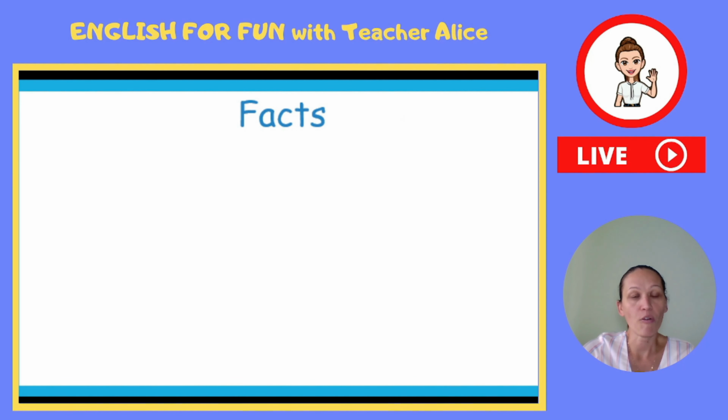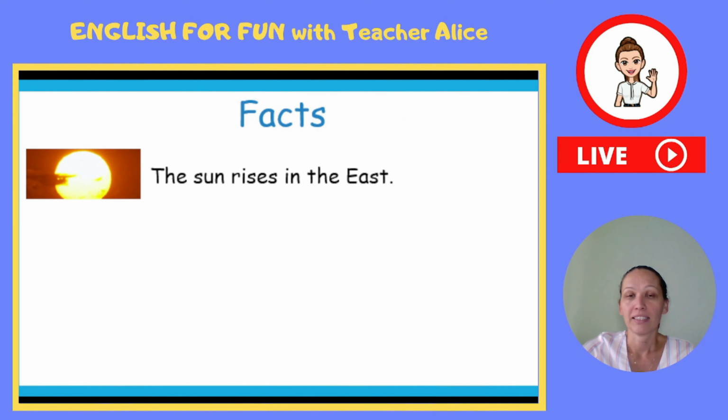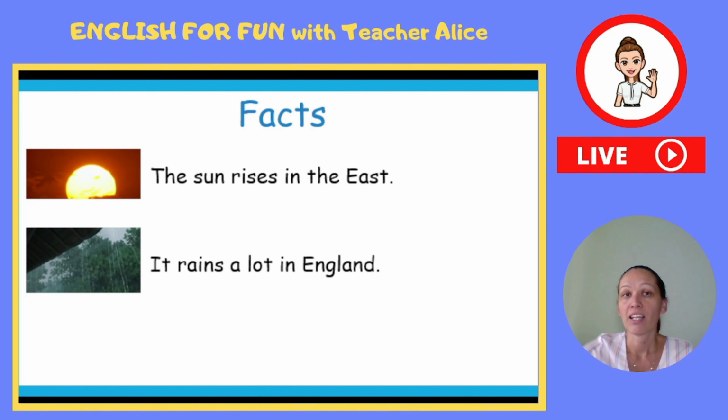Let's look at some examples of facts. The sun rises in the east. This is a fact. This is something that happens every day and it doesn't depend on us. So the sun rises in the east. It rains a lot in England. Yeah, well, it really rains a lot in England. So this is a fact that happens. We can't change it. It always happens.